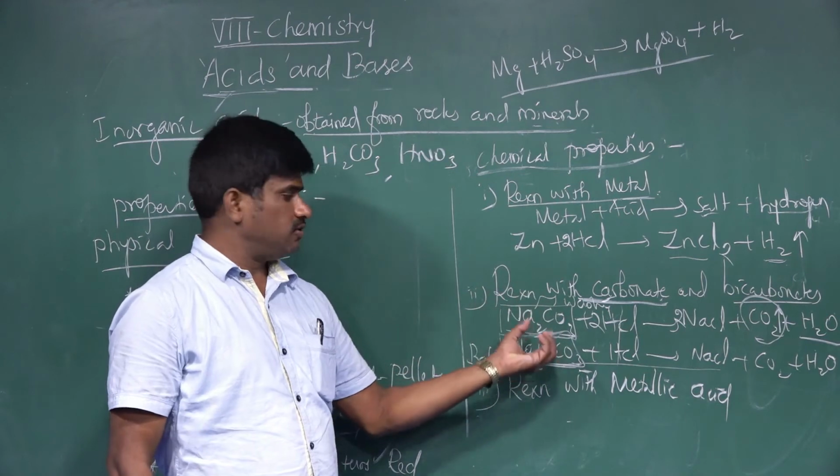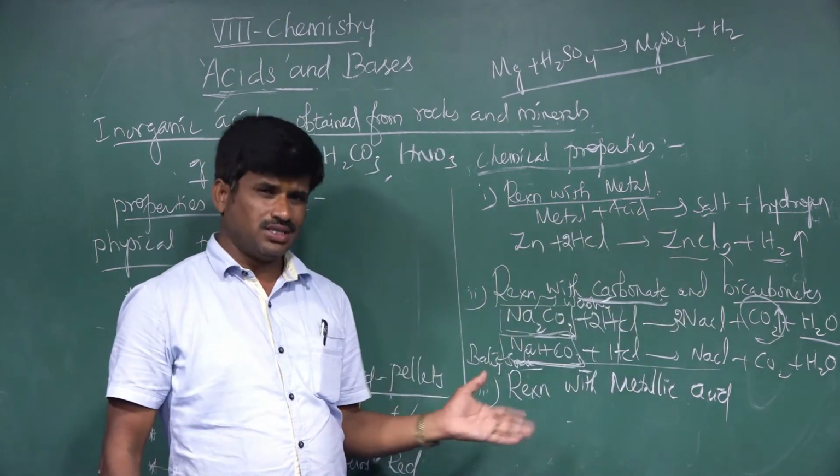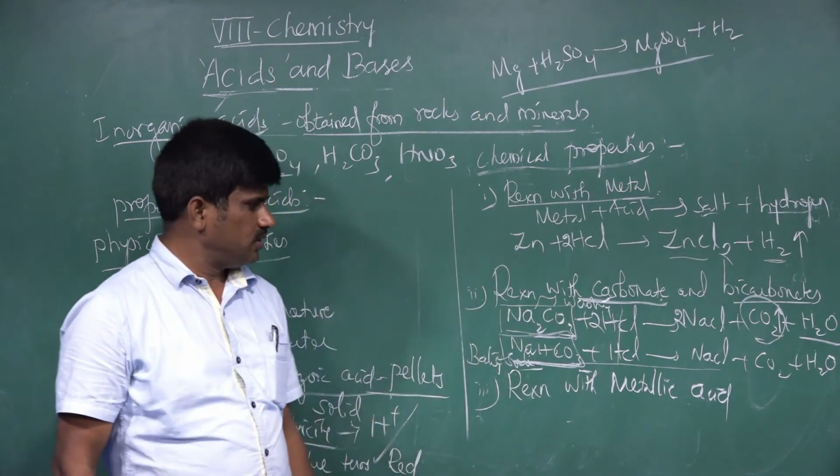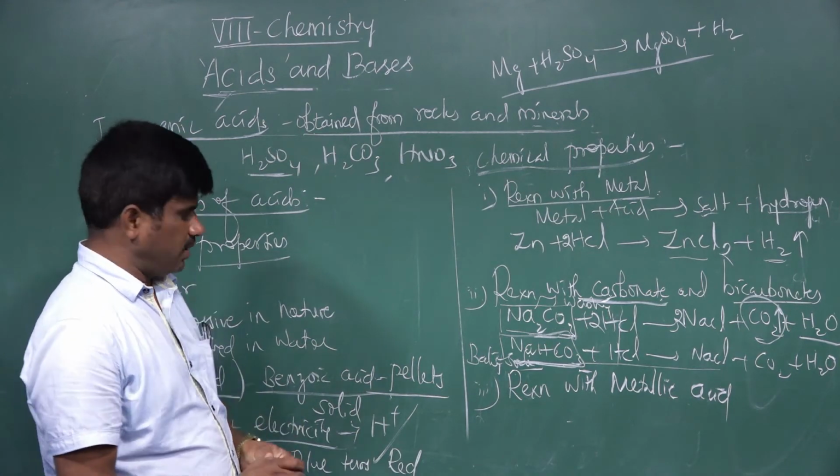When base reacts with acid, it forms salt and water. This is also one kind of neutralization reaction. So this is the second chemical property, reaction with the carbonate and bicarbonate. Let's go to the third one.